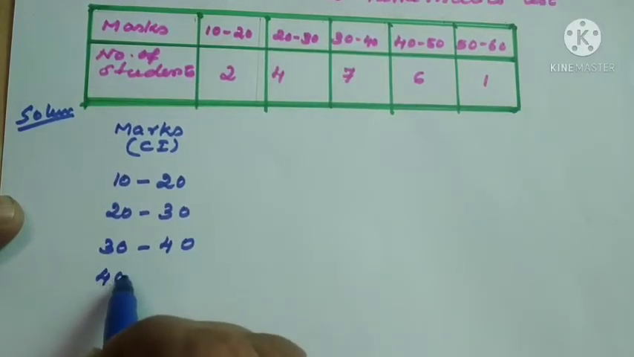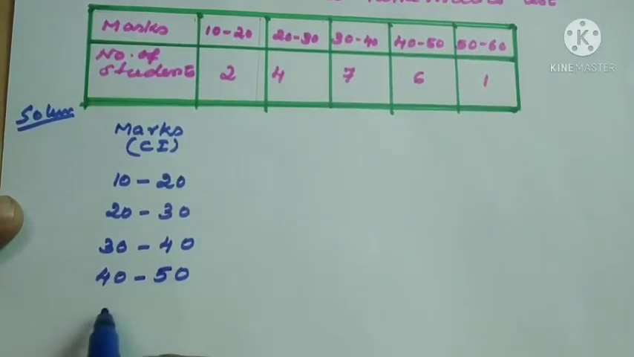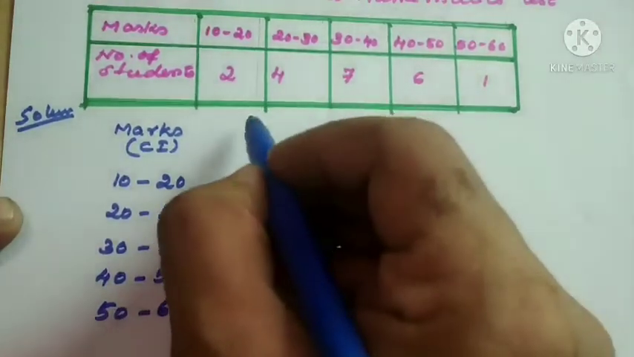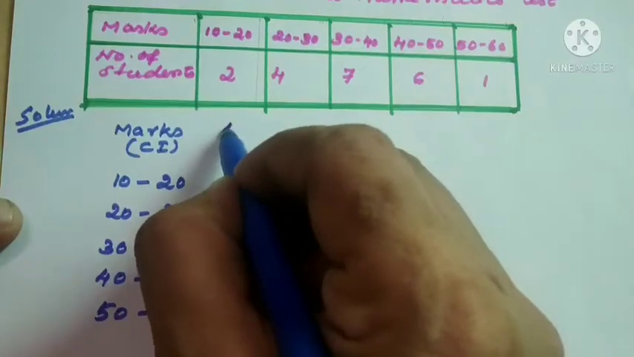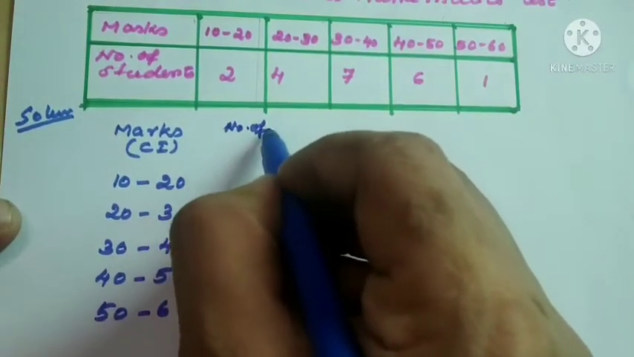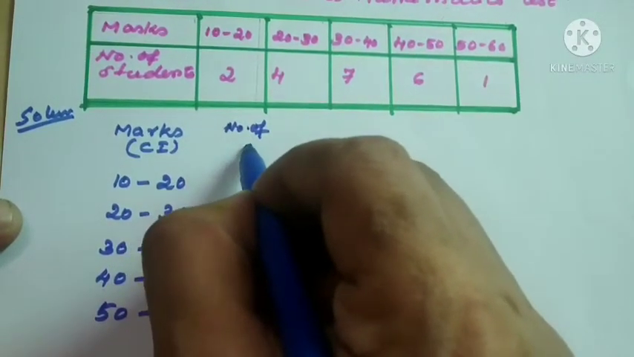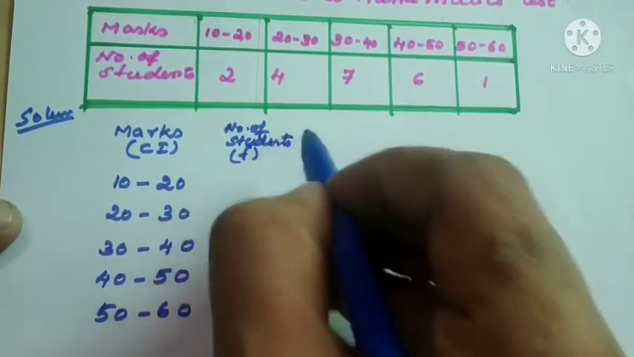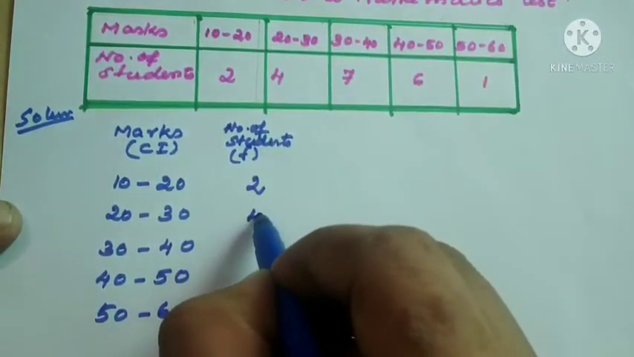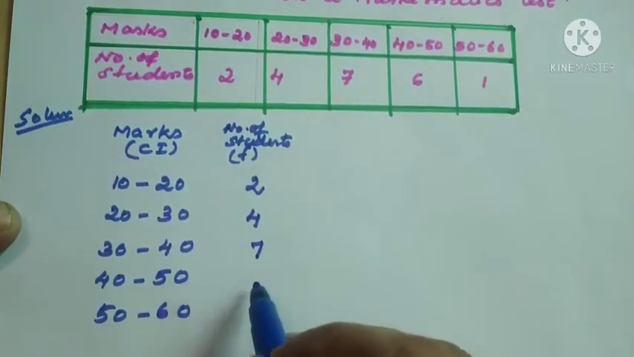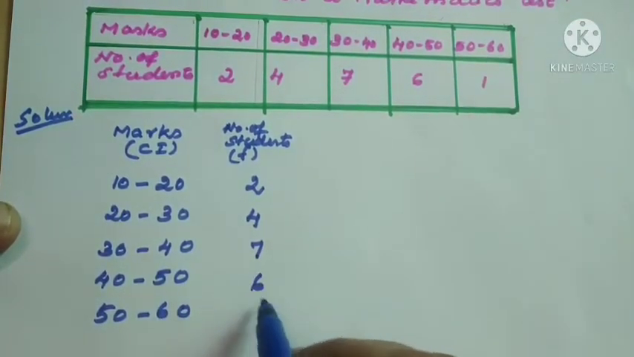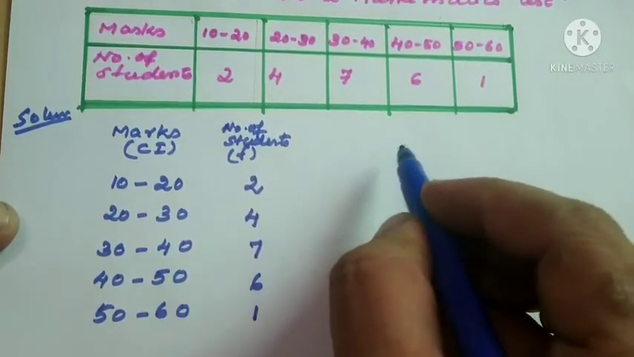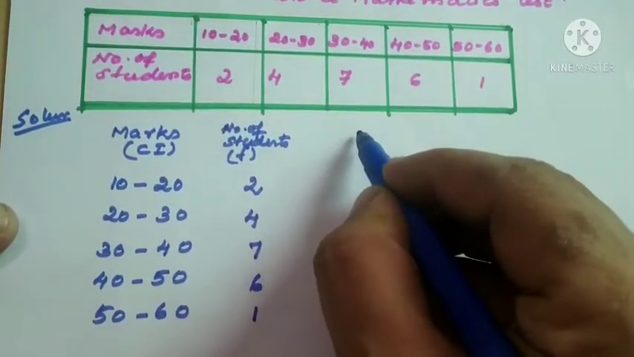40 to 50, 50 to 60. So one below the other we have written. Next, number of students, that is frequency: 2, 4, 7, 6, 1. Now the next column is xi, or we can write class mark.